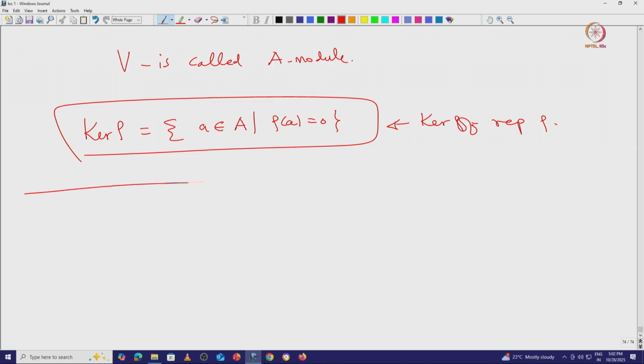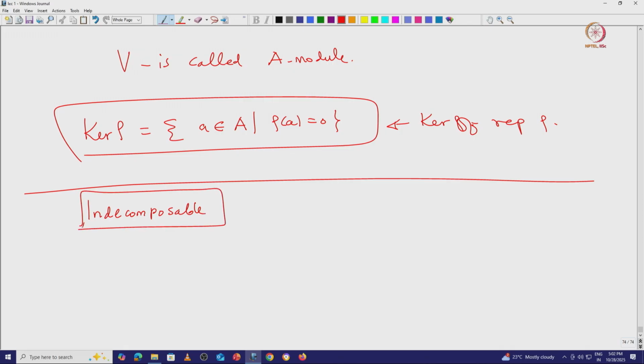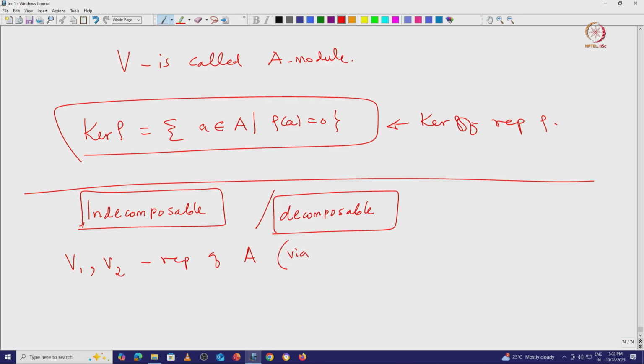As before, one can also define what are called indecomposable representations, but before that let us define what is decomposable. For that we need the notion of direct sums. If we are given two representations, let us say V1, V2, these are two representations of capital A, of course given via rho 1, rho 2.